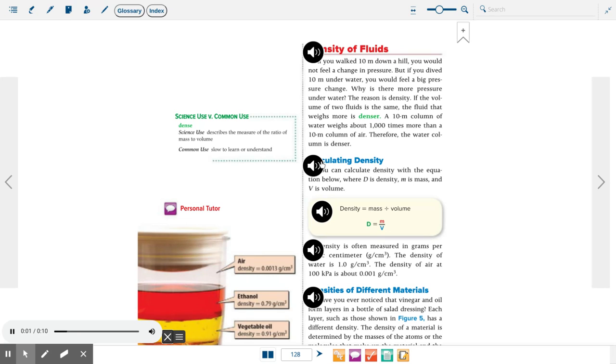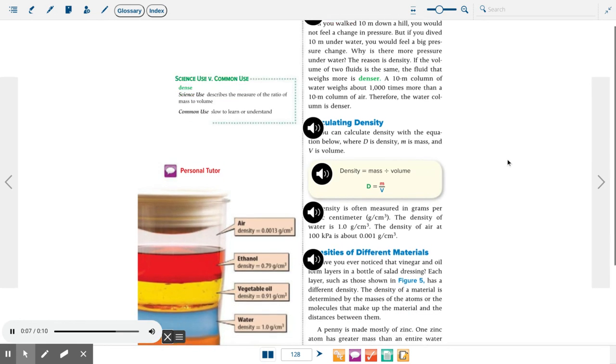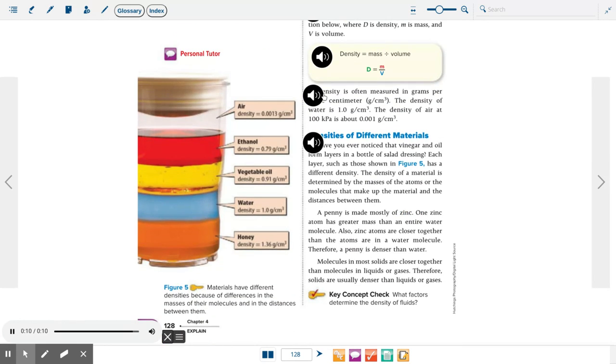Calculating density. You can calculate density with the equation below, where D is density, M is mass, and V is volume. Density is often measured in grams per cubic centimeter, g/cm^3. The density of water is 1.0 grams per cubic centimeter. The density of air at 100 kPa is about 0.001 grams per cubic centimeter.